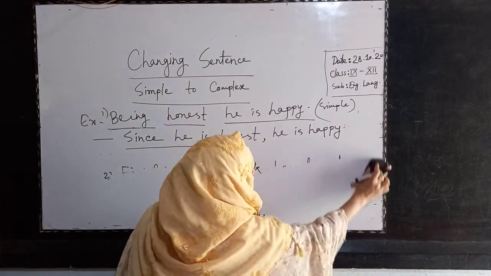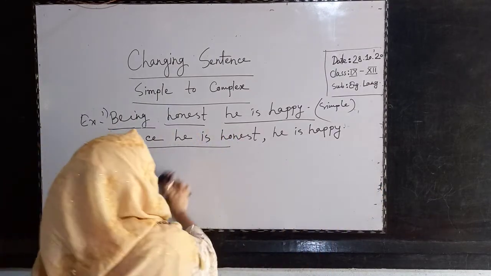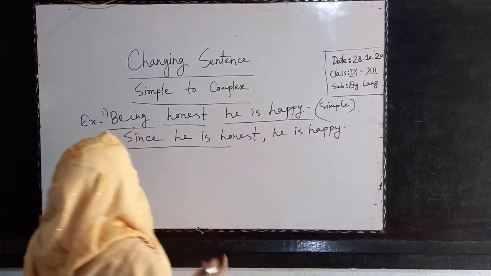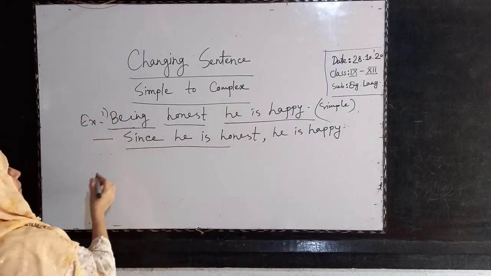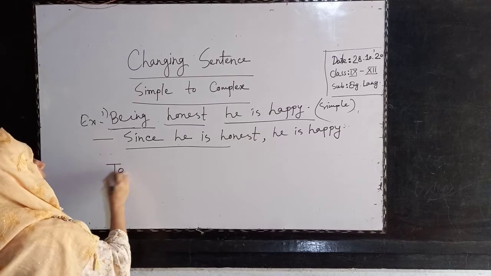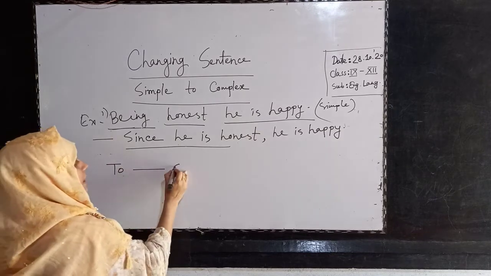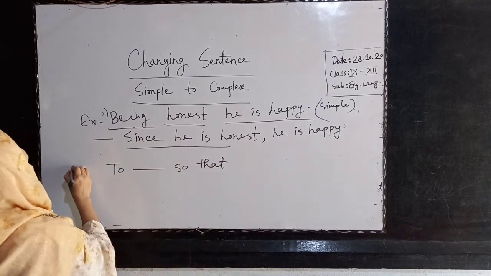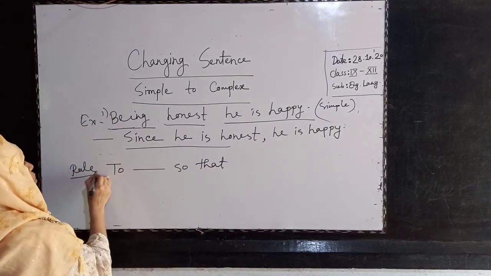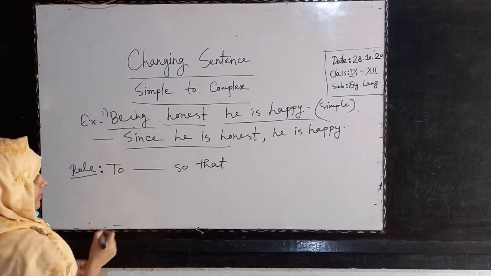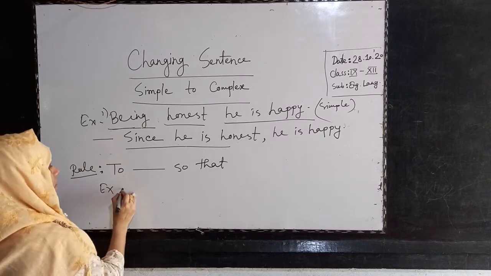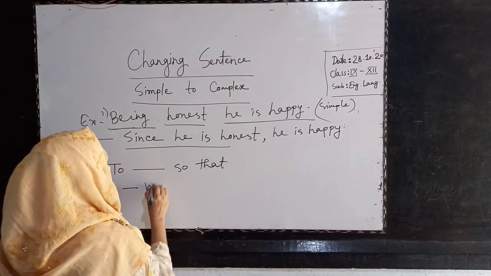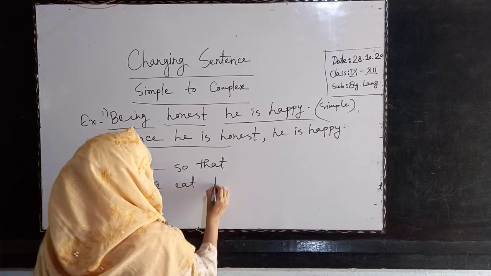And there are many rules. This time is not enough actually. Another thing I will show you. Look, if you see any to in the middle of the sentence, then you will write so that instead of to. This is rule number 2. Look, example: we eat to live.